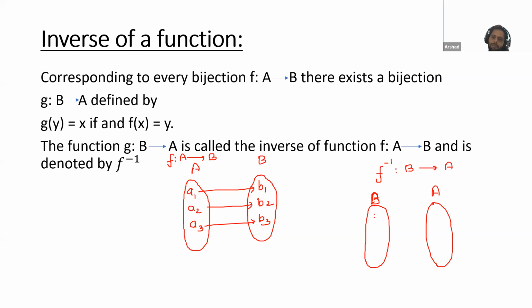Okay, what is B? B is B1, B2, B3, and what is A? A1, A2, A3. So what is the inverse? Then B1 will be associated with A1, B2 with A2, B3 with A3. So if I check, this function is from A to B. This is bijective. That's why its inverse will exist, and the inverse will be from B to A.